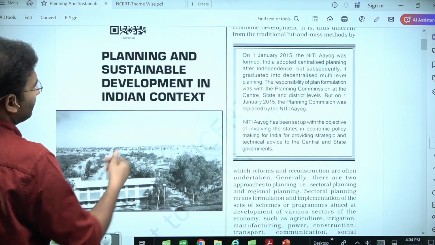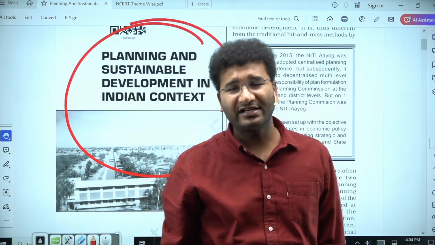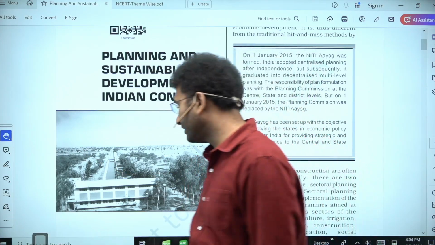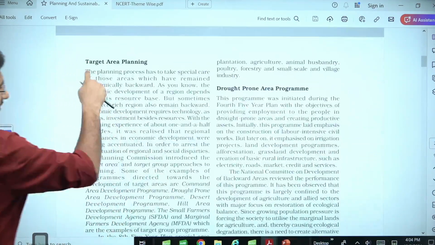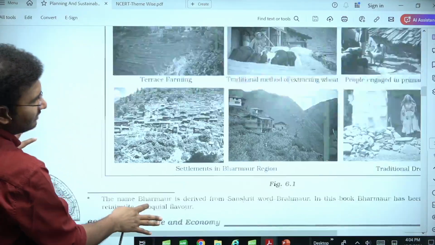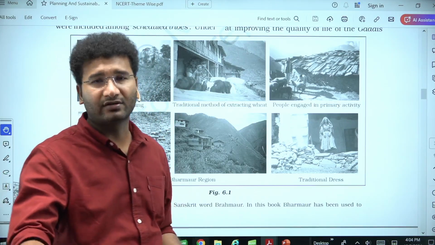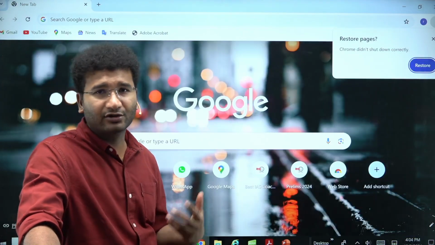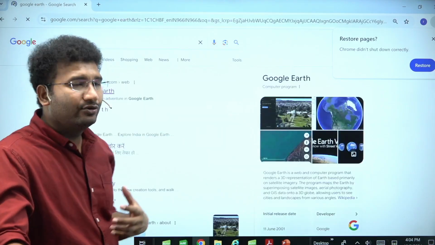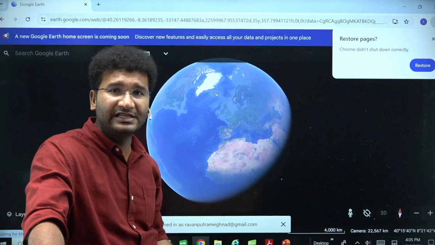Now come to the planning and sustainable development in the Indian context. See, this is one chapter, very easy chapter in my opinion. It is planning. So how to do planning at various stages. One, target the area. Next is hill area development, how to do planning for a particular methods. We have learned about various aspects in the geography, be it terrace farming, be it agriculture, crops growing. So you need to plan well. So when you have to plan well, you need to plan the area well. If you are planning the area well, things will become easy for you.